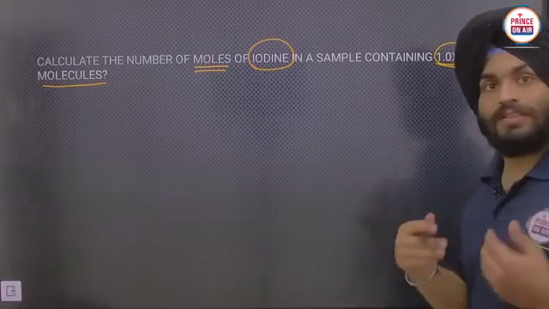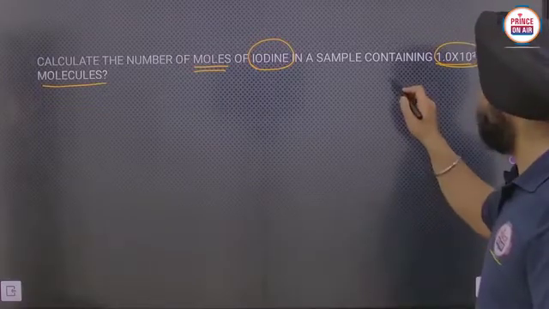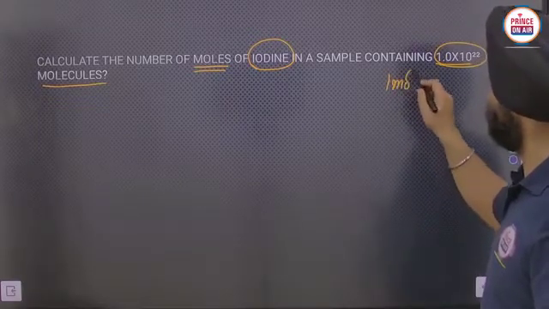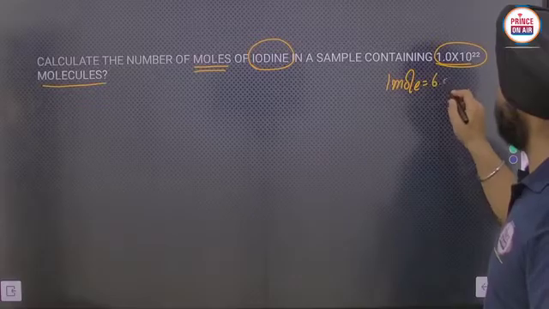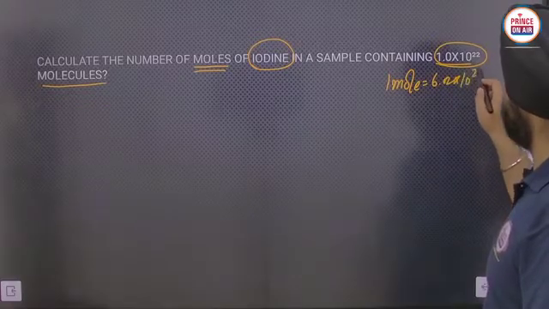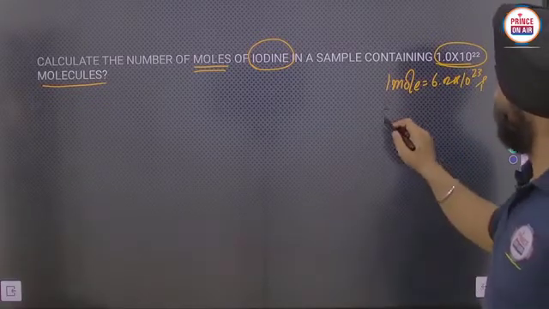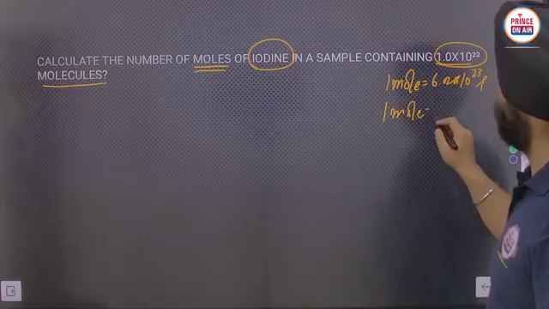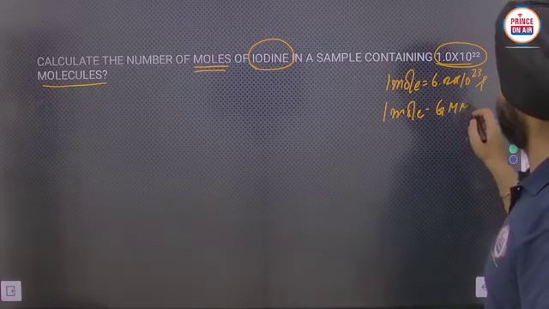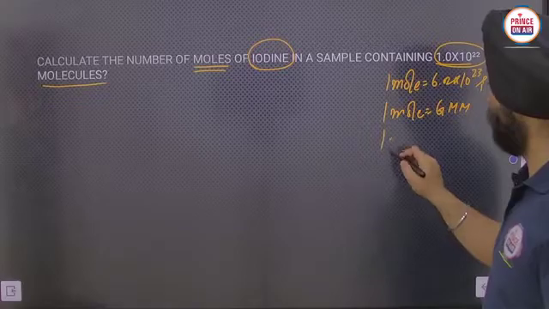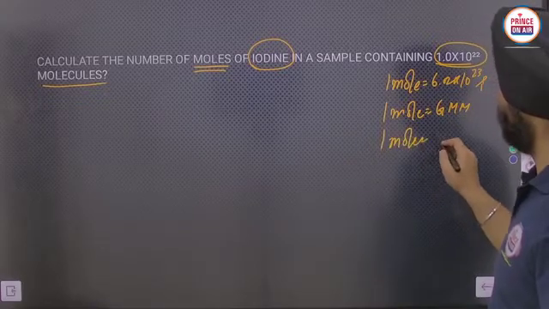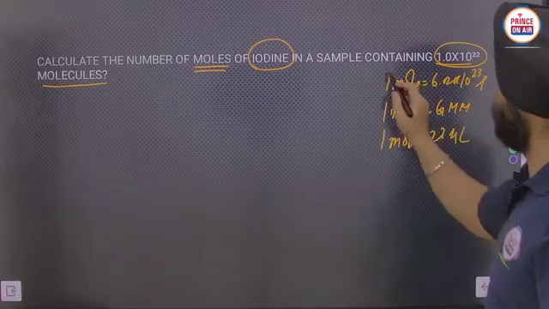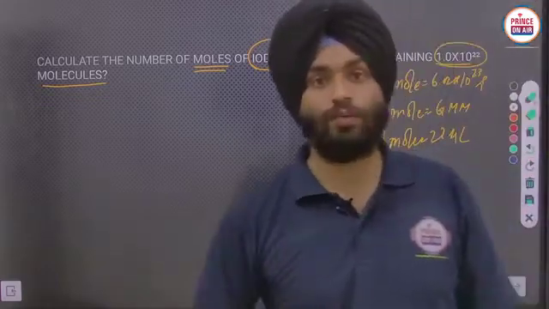Similarly, firstly you have to write 1 mole is equal to 6.02 into 10 to the power 23 particles, 1 mole is equal to gram molar mass, and 1 mole is equal to 22.4 liters. These three values you have to write first.